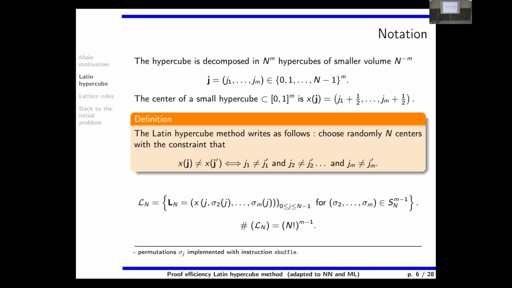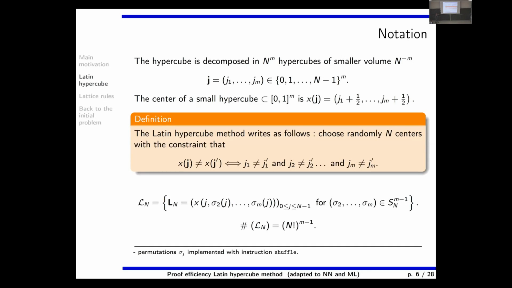So this is a permutation function from the set of points 0 to n-1 into the same set. It is called the symmetric group, if I remember well. And if you take n-1 of these, you have a way to parameterize all the Latin hypercubes. So the number of Latin hypercubes is necessarily factorial n to the power m-1.